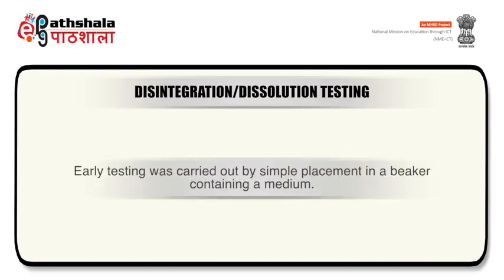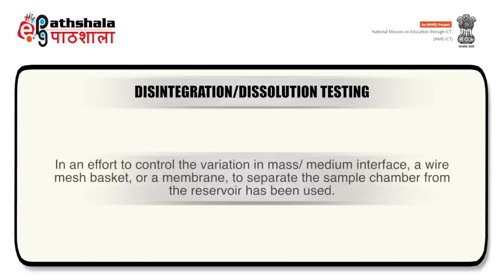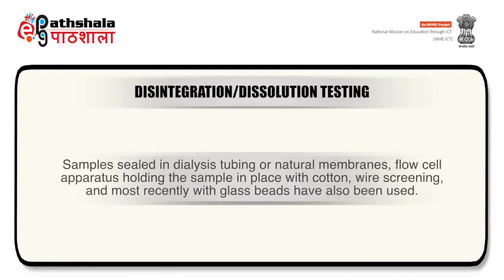Early testing was carried out by simply placing the suppository in a beaker containing a medium. In order to control the variation in mass-medium interface, a wire mesh basket or a membrane to separate the sample chamber from reservoir has been used. Samples sealed in dialysis tubing or natural membranes, flow cell apparatus holding the sample in place with cotton, wire screening and most recently with glass beads have also been used.